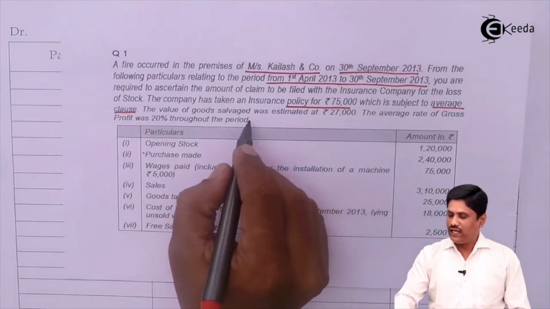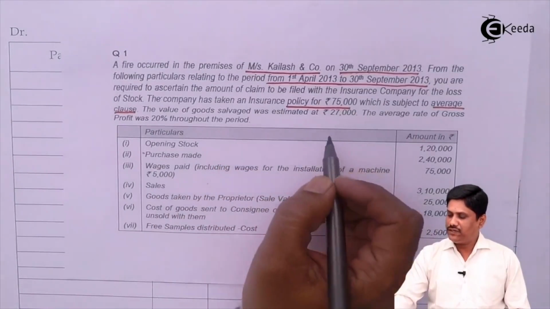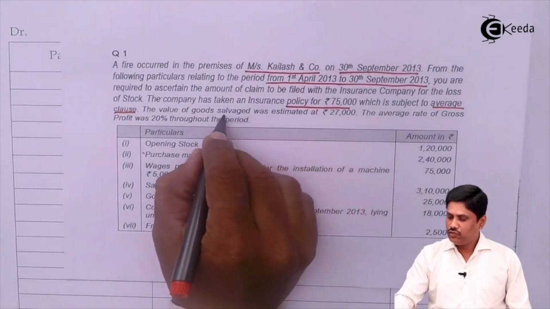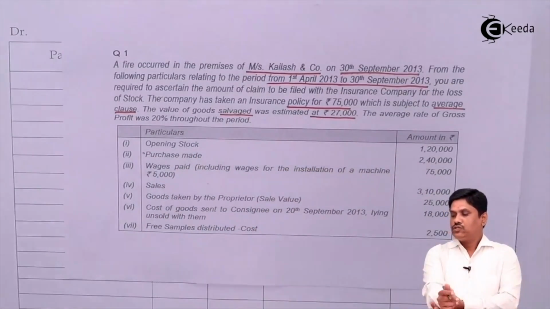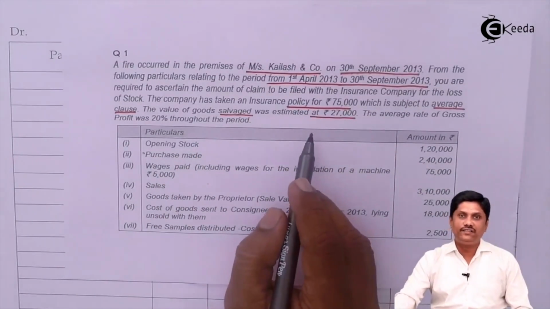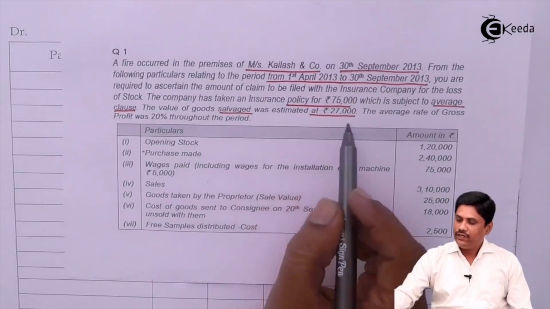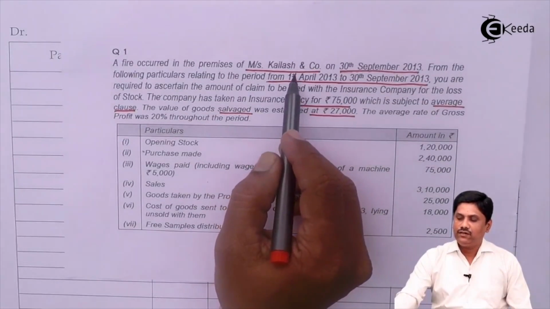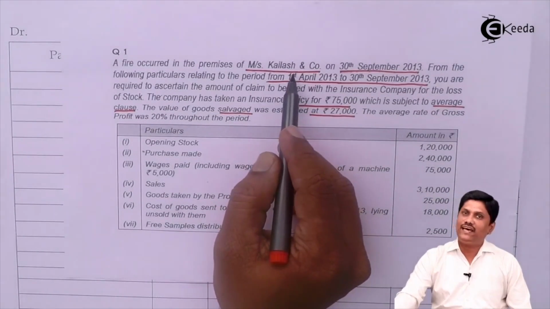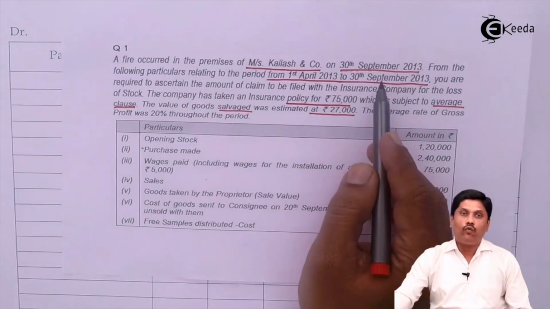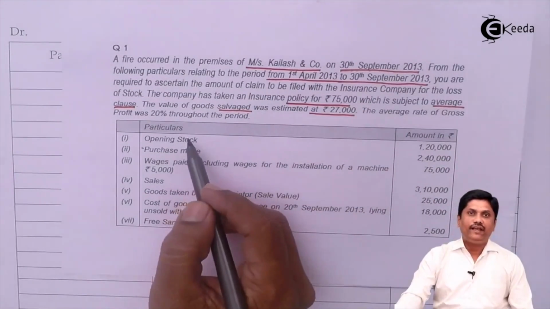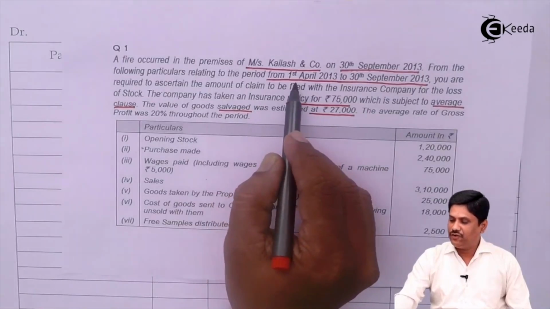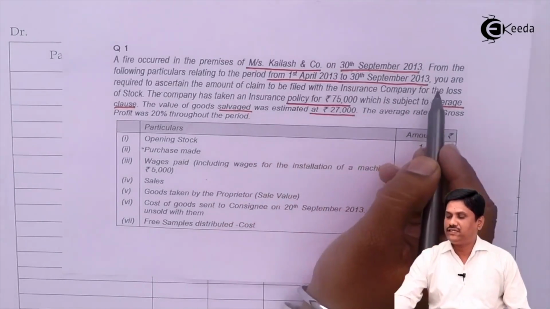The value of the goods salvage was estimated at rupees 27,000. So your salvage amount is rupees 27,000. So key things we have underlined in this question. You can notice that it is a fire in whose premises? Kailash and Company. On what day? 30th September 2013. Right? And details are given for the period 1st April 13 up to 30th September 13.